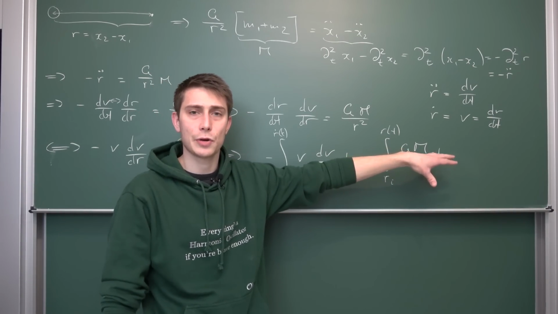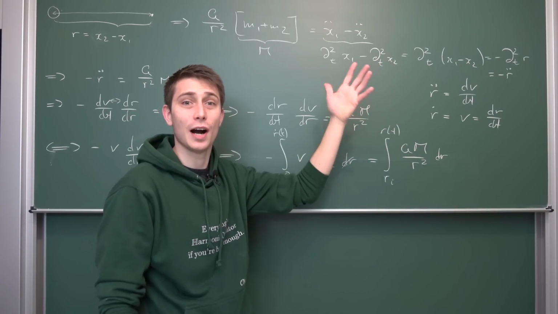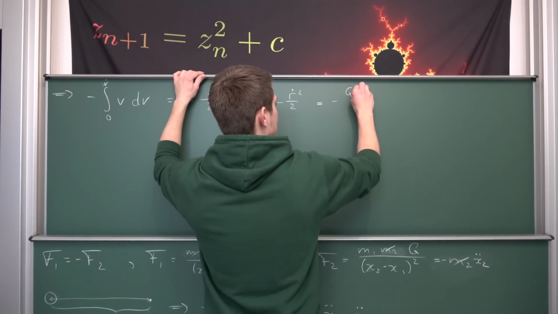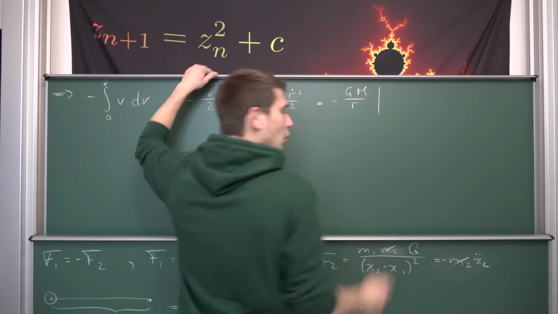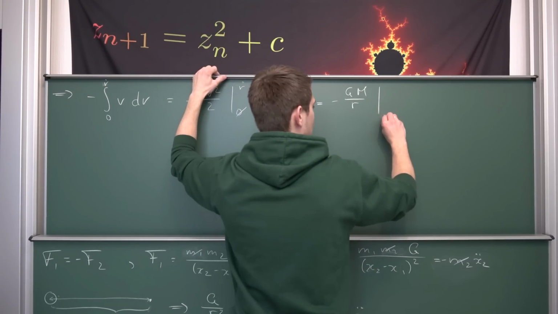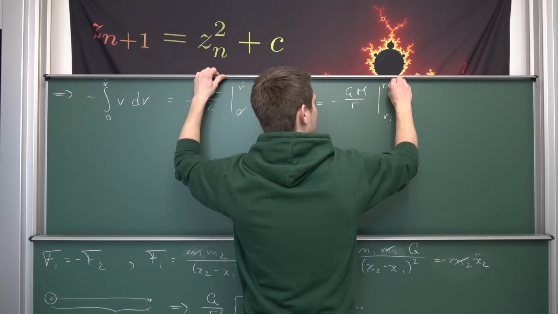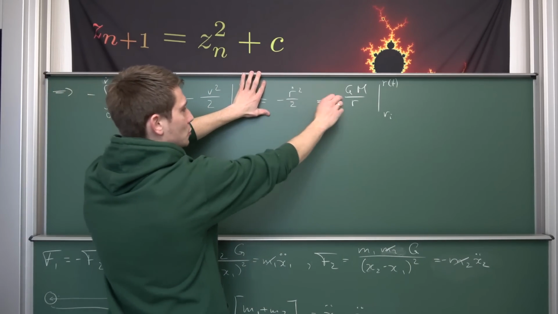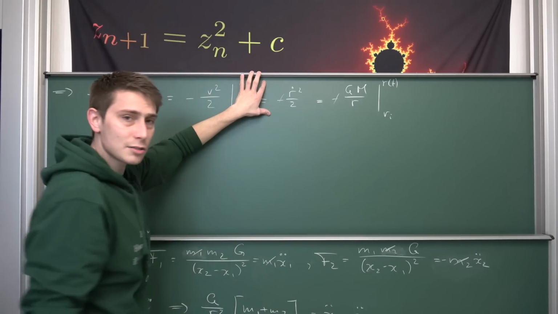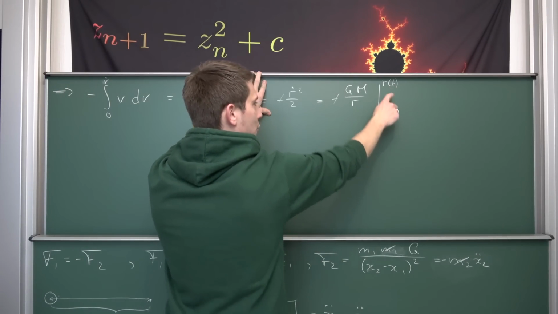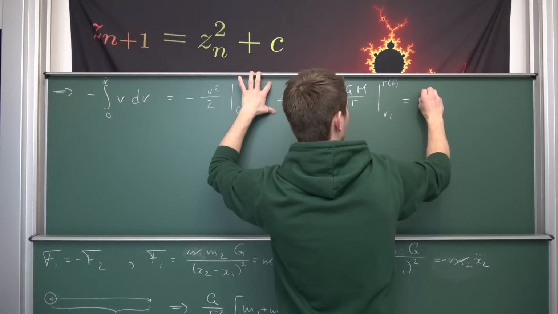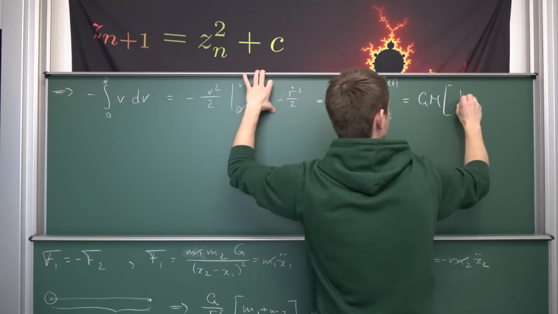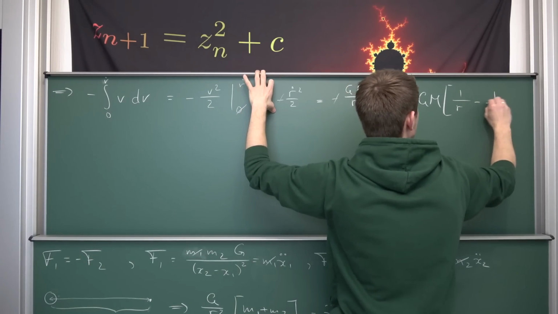1 over r squared integrated is negative 1 over r, basically. So what we are going to get is negative g times m over r, and all of this with the upper and lower bounds, from the initial radius to some r with respect to t. Now, if we just consider those two sides, we can cancel out the negative signs. And also, we can plug in those two values, leaving us overall with g times m, multiplied with 1 over r minus 1 over the initial radius.